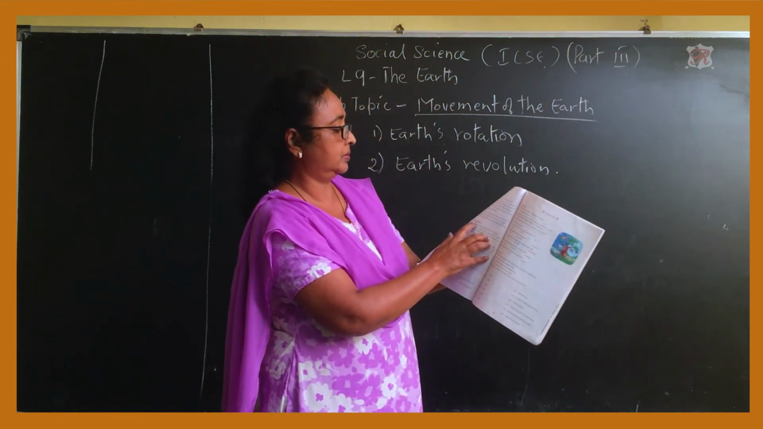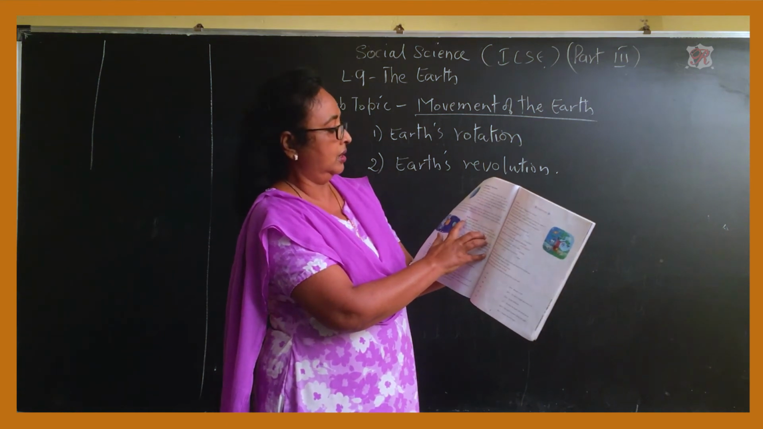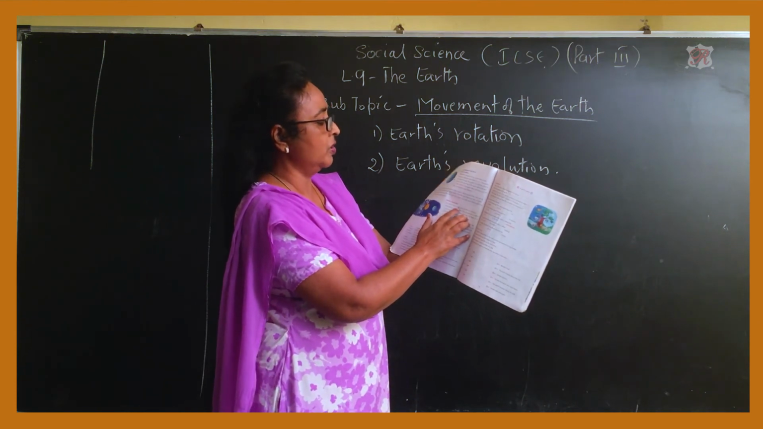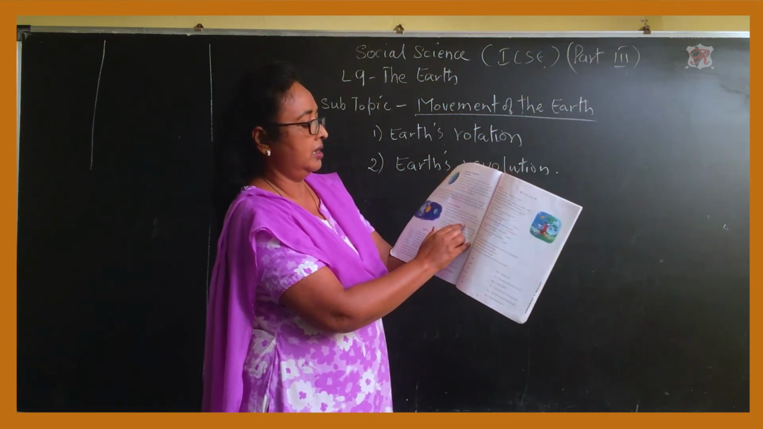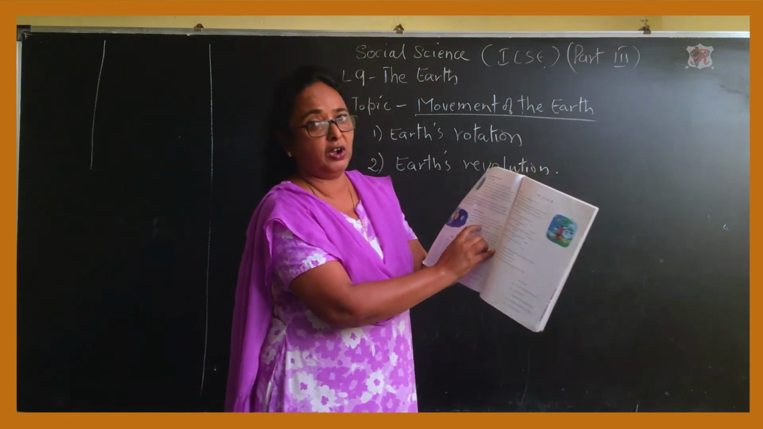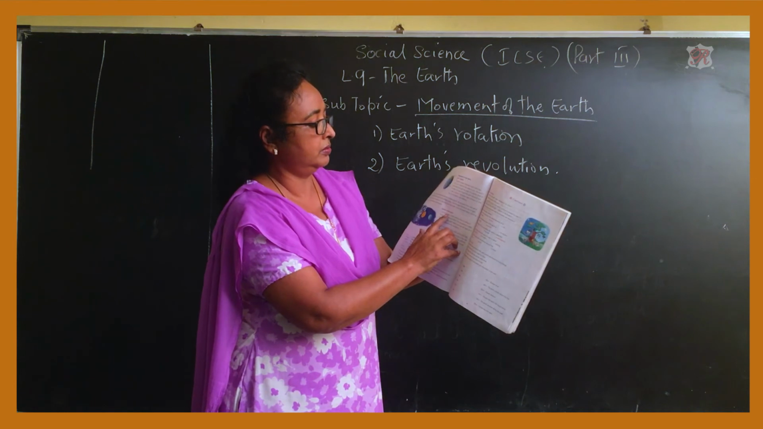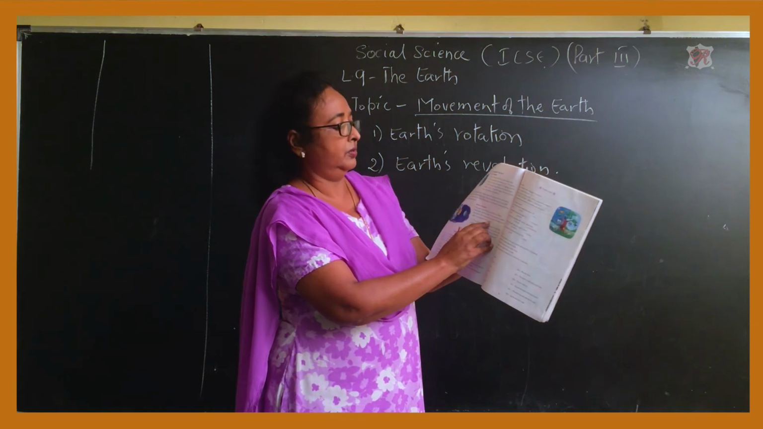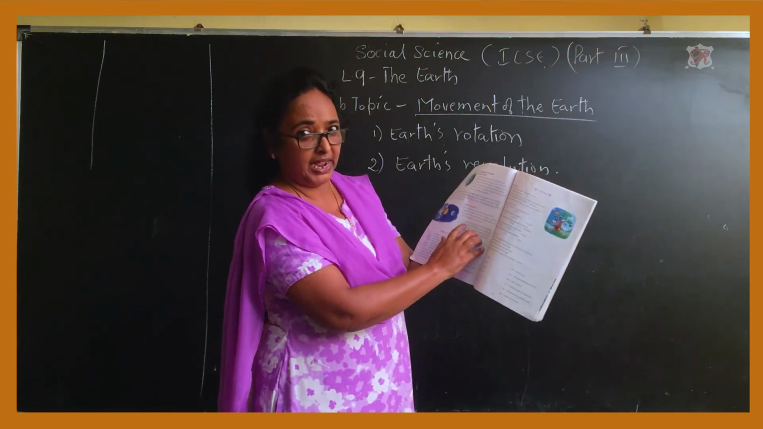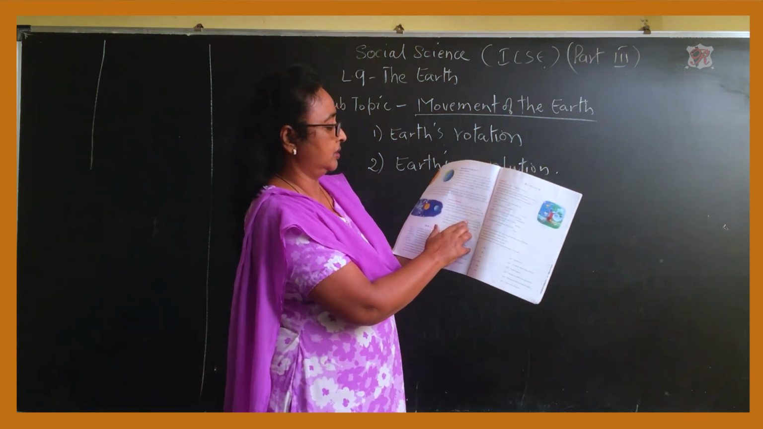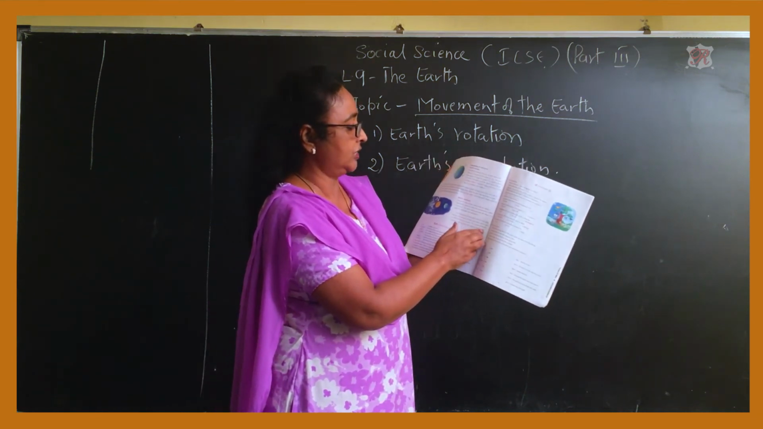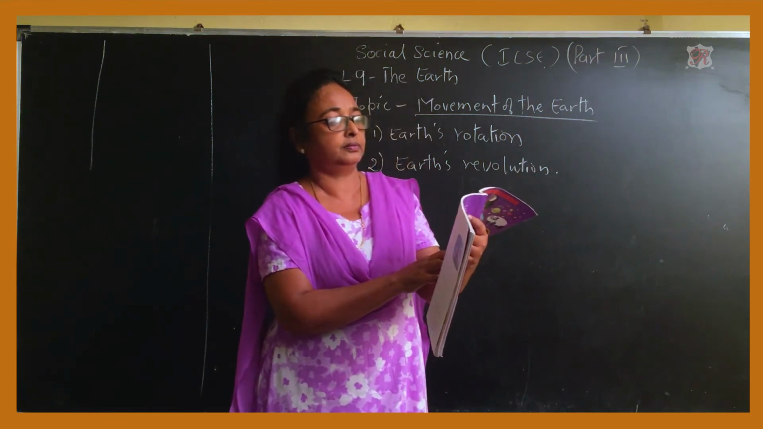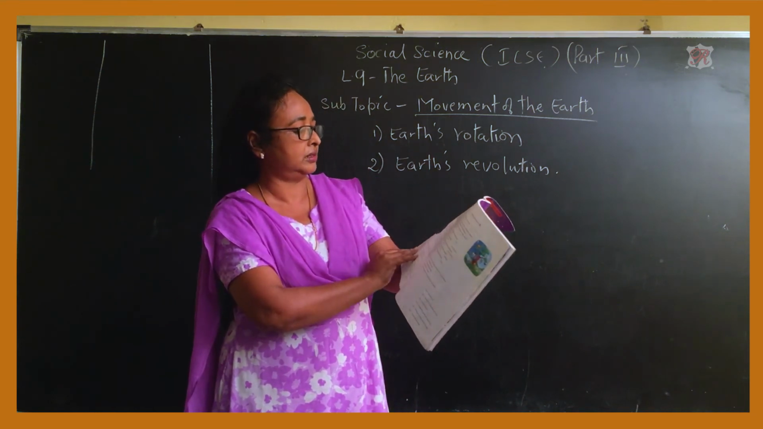The fourth answer: the Earth also moves around the sun, from there till revolution. The Earth also moves around the sun along a fixed path will be your fourth answer. Now the fifth answer, below that, the revolution of the Earth. The whole of the last para will be your fifth answer. We have given the answer to this.